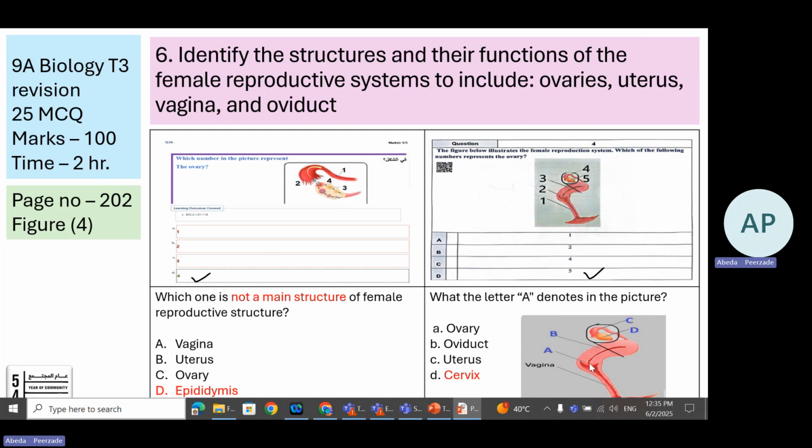A represents cervix. Some students make a mistake in identifying A as uterus. Letter B is uterus and letter A is the cervix. Keep in mind.